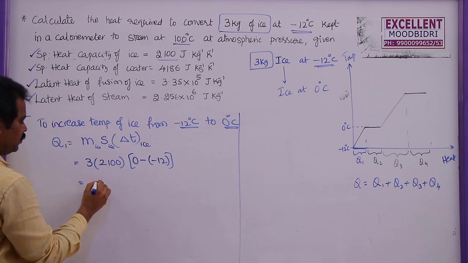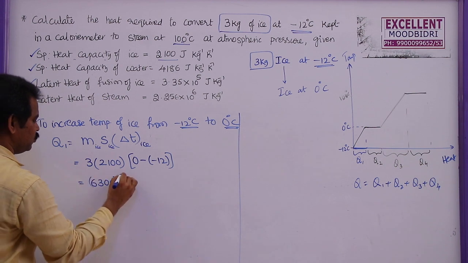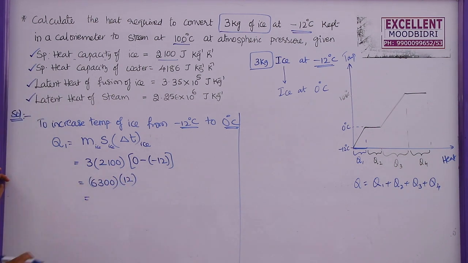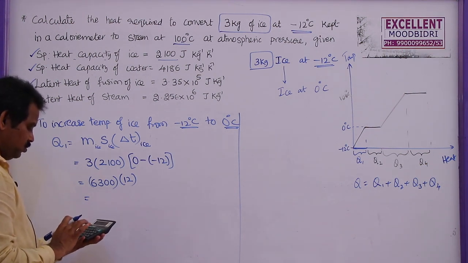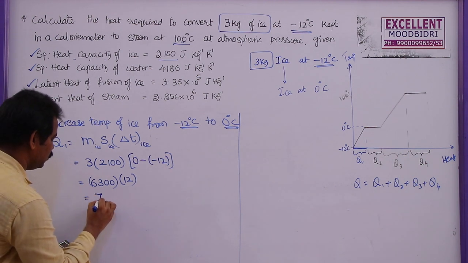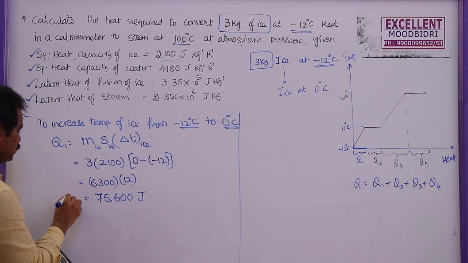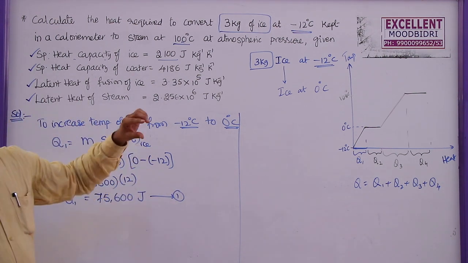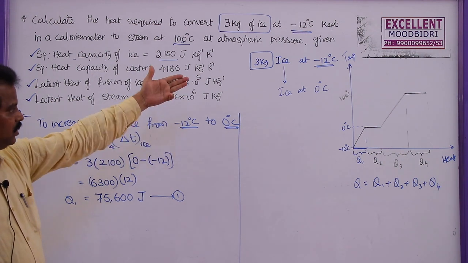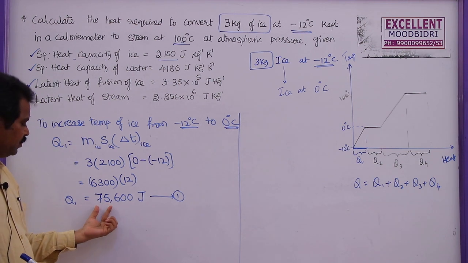So this will be 6300 into 12, which is equal to 75,600 joules. So this is Q1, equation 1.